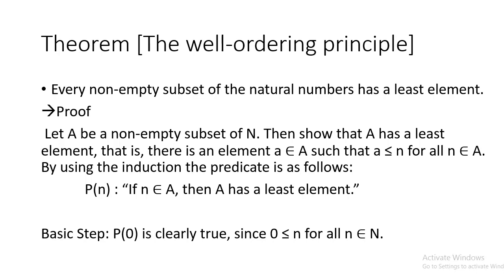Then by using induction, the predicate is defined as follows: P(n), where P(n) stands for the propositional function. Suppose n belongs to A, then A has a least element. So there are two steps. First one is the basis step. In the basic step, it is said that P(0) is true. It is clearly true. Why is it true? Because 0 is less than or equal to n for all n belonging to N.